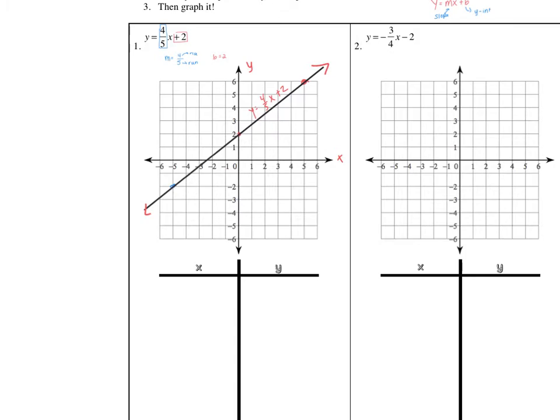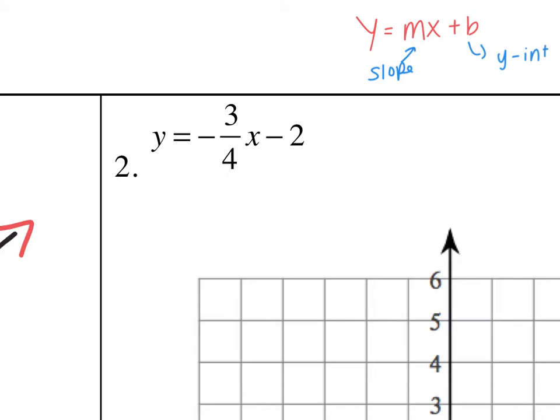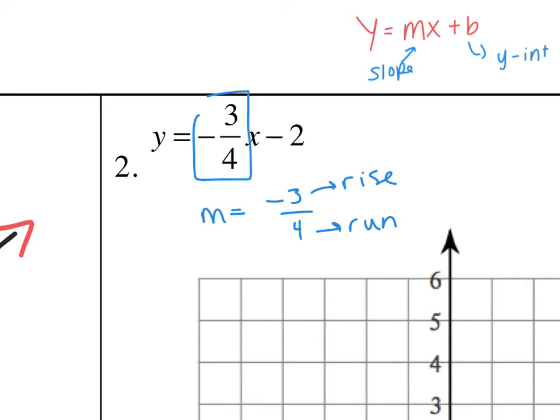Now let's go on to our next example where I have y equals negative 3/4 x minus 2. Remember, we need to find our slope and our y-intercept. Our slope for this equation would be the number attached to my x value, which is a 3/4. But remember, it's a negative 3/4. So I'm going to be rising down 3 and running 4. And then the number hanging out by itself is my y-intercept. So if you look, negative 2 is my y-intercept.